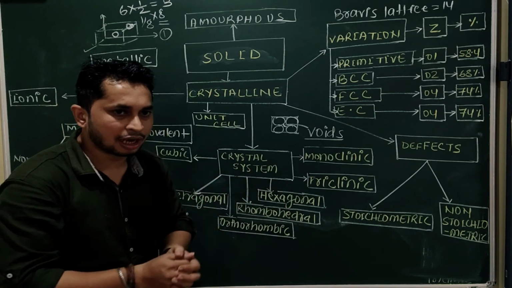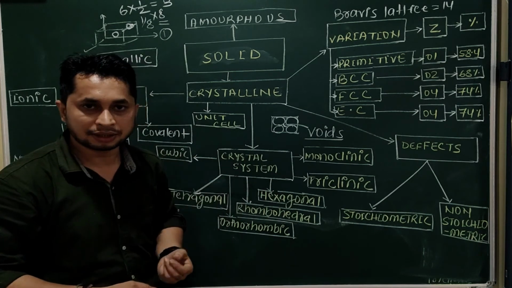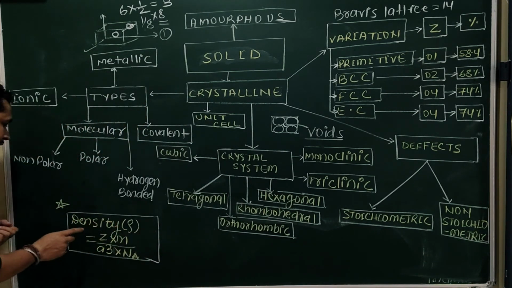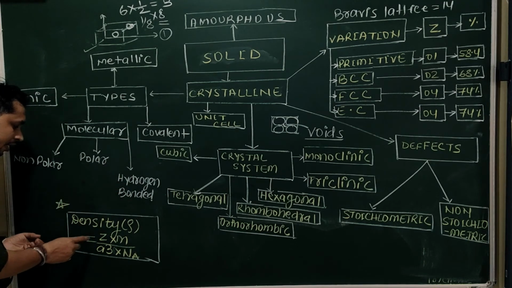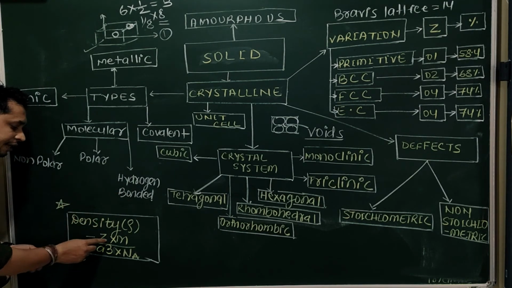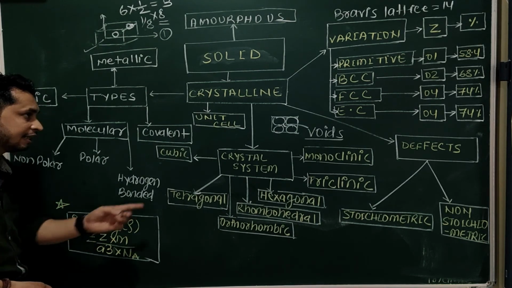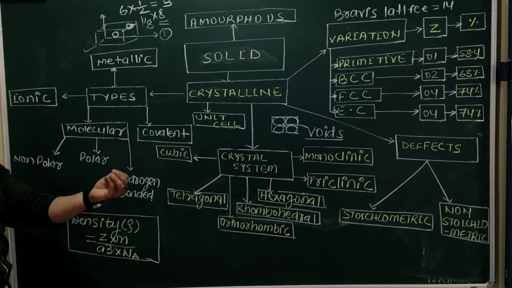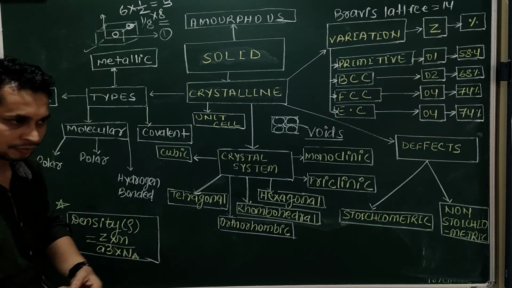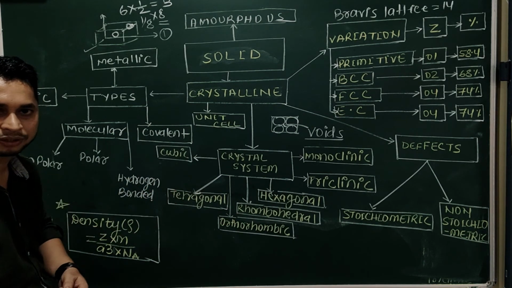Now, at last, if we want to calculate the density of the crystal system, we can calculate the density of the unit cell by the formula Z into M upon a cube into Na, where Z is the effective number of atoms. This is Z. What is M? M is the molecular mass, if it is a crystal of NaCl or CaCl or calcium carbonate.